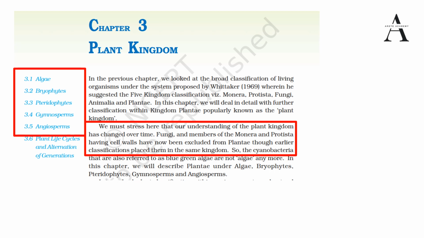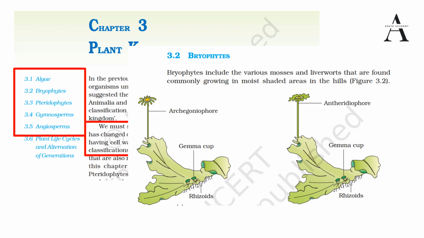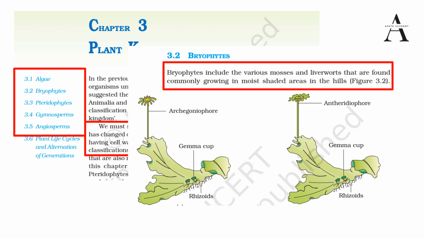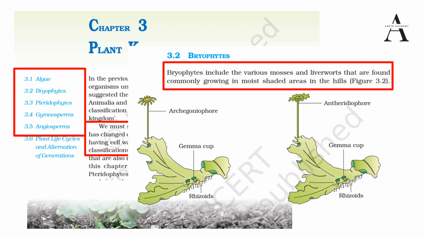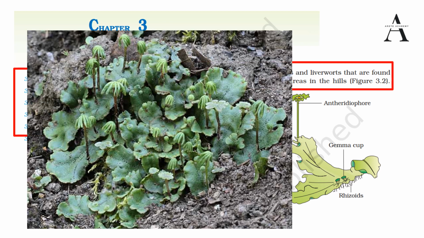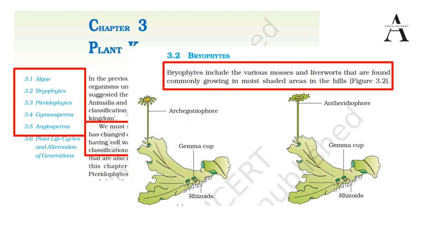Algae we have discussed in detail, so we are not discussing much about algae here. We will discuss bryophytes. Bryophytes include various mosses and liverworts. Liverworts look something like this. Okay, so these are liverworts. Liverworts and mosses grow in hilly areas, in moist, shaded areas in the hills. We will discuss mosses in more detail, then you will get more clarity. First, let's have a general understanding about bryophytes.